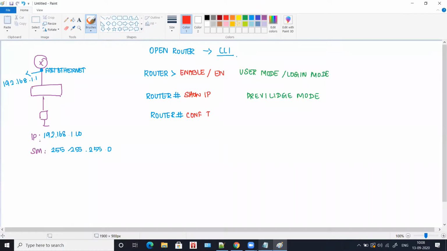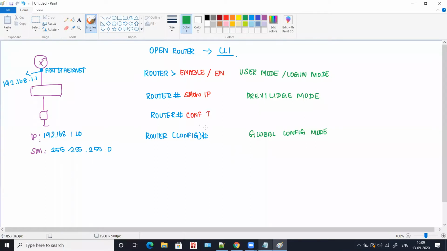Once you choose it, the prompt changes to router, with config inside brackets, and a hash. This mode is called the global configuration mode, and this is where all the configuration of a router is done.